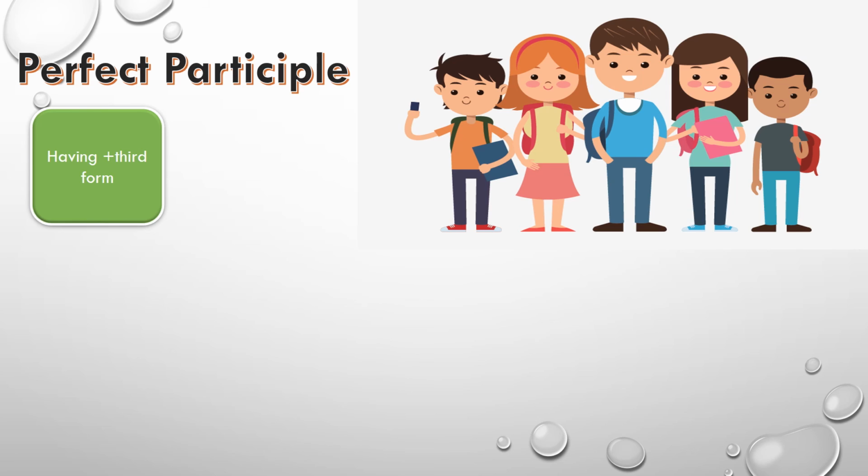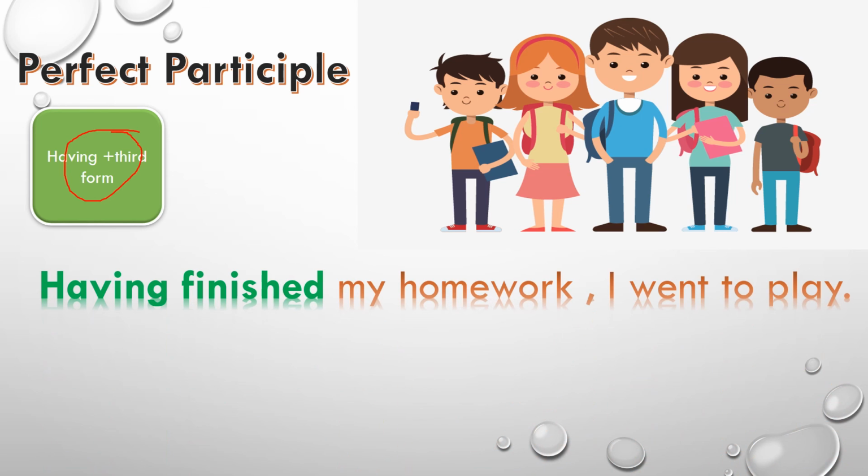So students, now let's see how the perfect participles are formed. Perfect participles are formed by adding having to the third form of the verb and the perfect participle is the combination of the present and the past participle. For example, having finished my work, I went to play. In this sentence, having finished is your perfect participle.